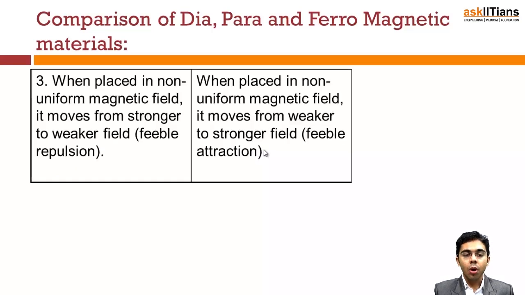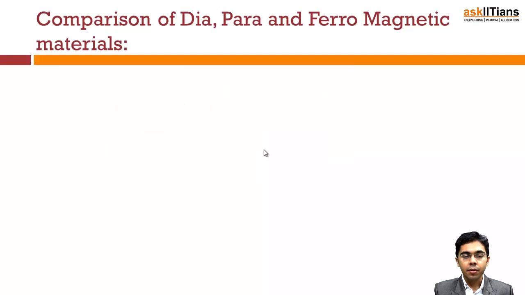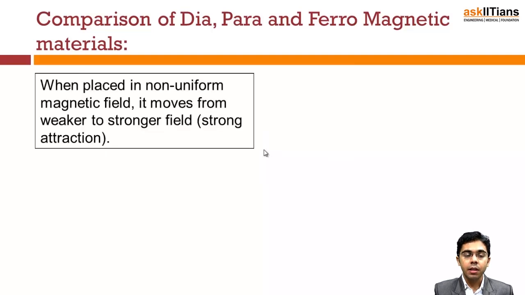Now, when a diamagnetic material is placed in a non-uniform magnetic field, it moves from stronger to weaker field because of its repulsion. When a paramagnetic material is placed in a non-uniform field, it moves from weaker to stronger field because there is a feeble attraction. If we talk about ferromagnetic material, when placed in a non-uniform field, it also moves from weaker to stronger field, because it has a strong attraction.